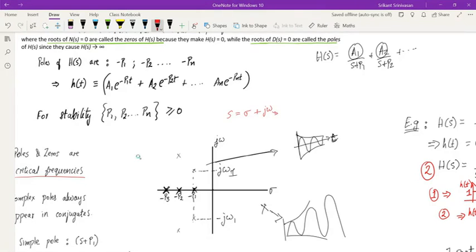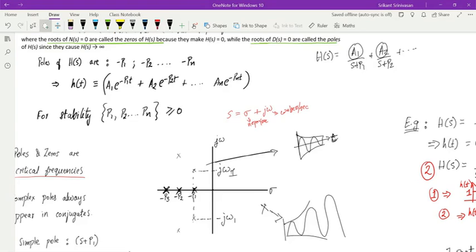So this was in Webers per second, and this was Nepers per second. At that time, we did not know what it meant. We just said, S is sigma plus j omega, and we remembered that there's a real part and imaginary part. But now you can see what the relationship is.